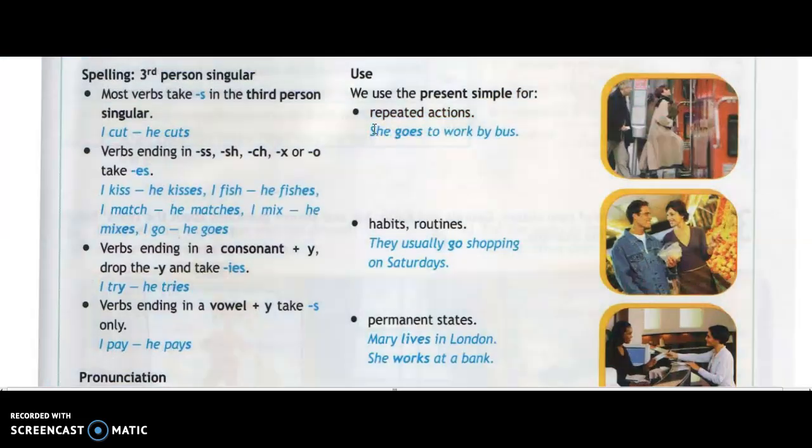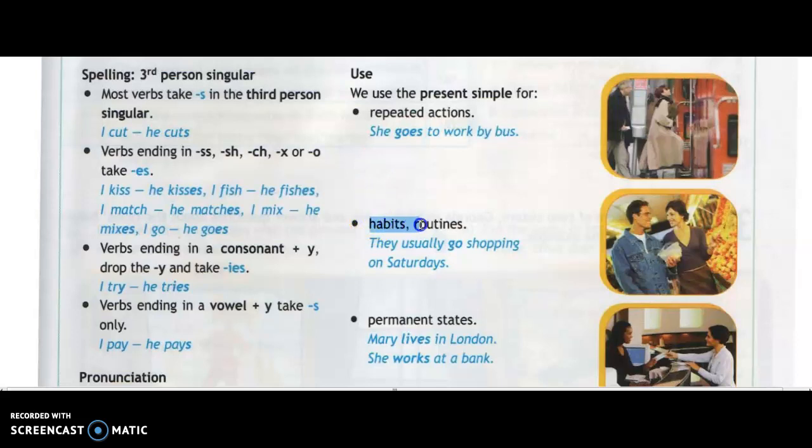The present simple tense you can identify by the subject first, and then you put the verb, all right? With the verb you put s or es with he, she, it, and then you put the rest of the sentence. So in this case, she goes to work by bus. She goes to work by bus, and that's a regular activity. That's the repeated action. All right. So for any repeated actions you will be describing, you will be using the present simple tense.